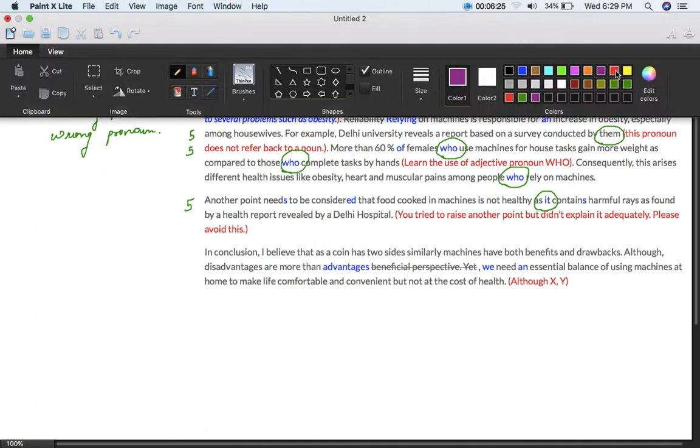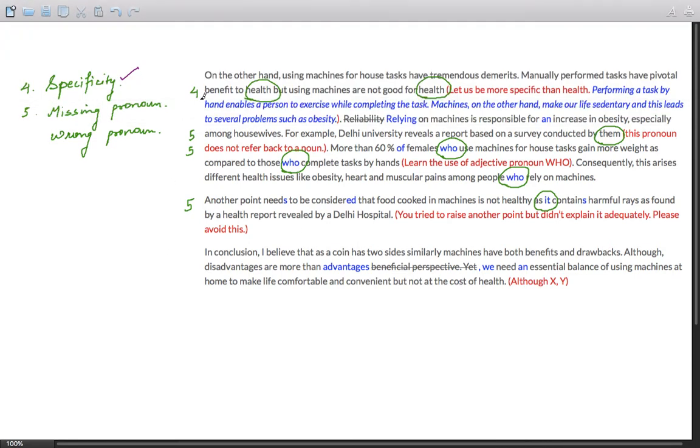Let me change the color. Yes, this one seems better.